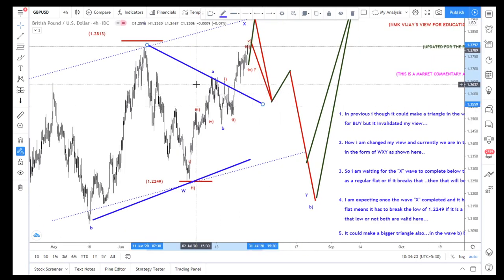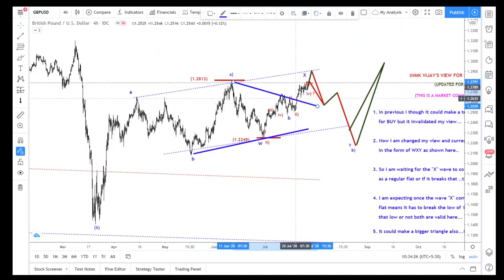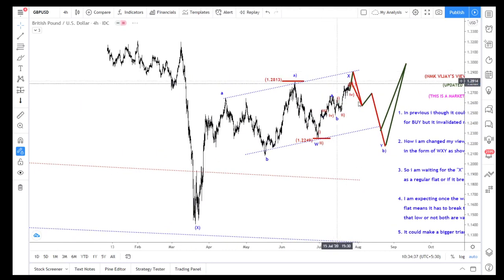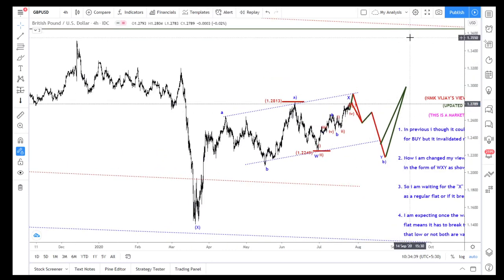But it never came to this zone. From the past week, it already broke this high, so then that pattern became invalid, the triangle that I expected. So now I just took it as a regular flat, because DXY also reached the zone, but it never went to that 1.36 I was expecting.